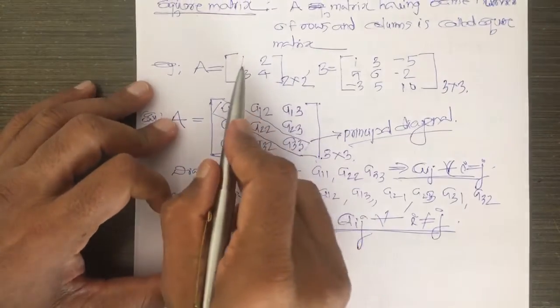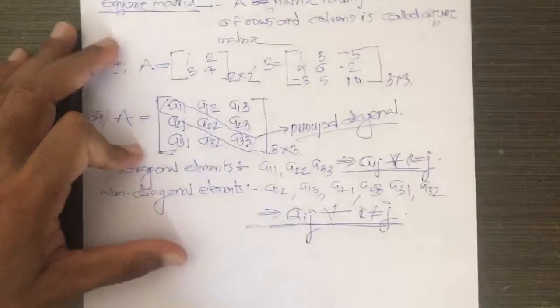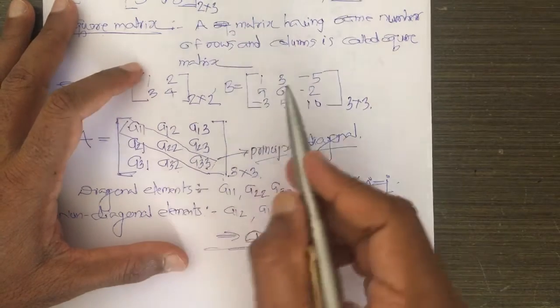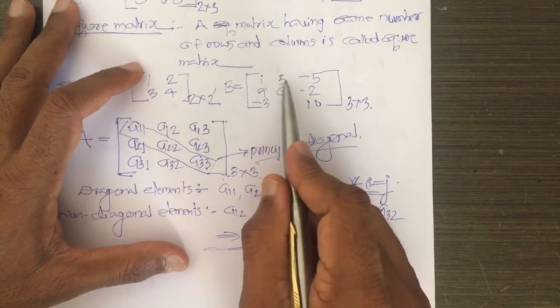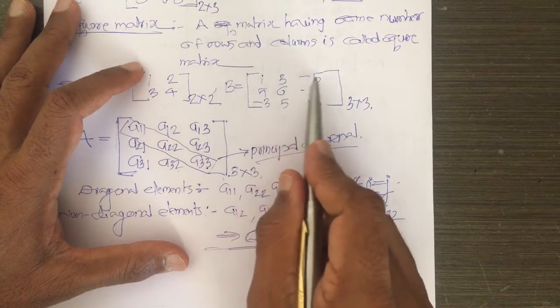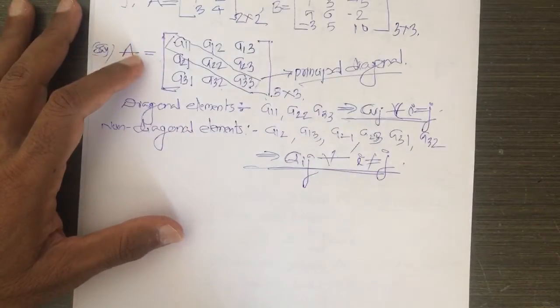So, here the diagonal elements are 1, 4 and non-diagonal elements are 3, 2. Here the diagonal elements in the square matrix are 1, 6, 10 and non-diagonal elements are 3, -5, 9, 6, 2, -3 and 5.